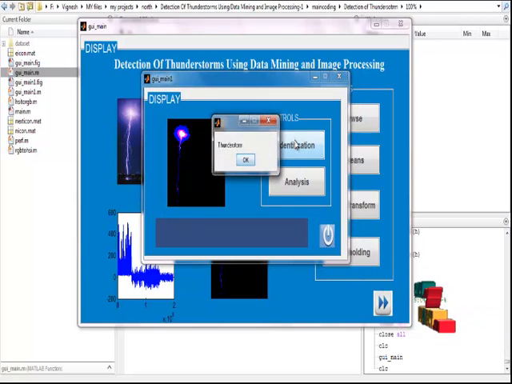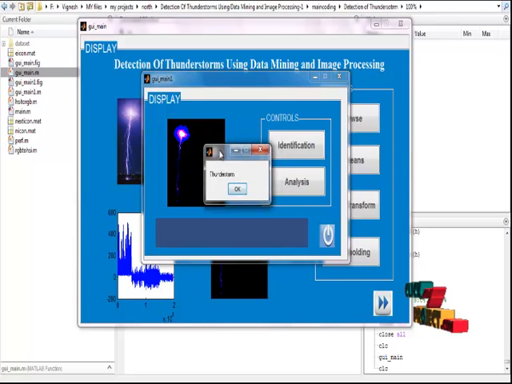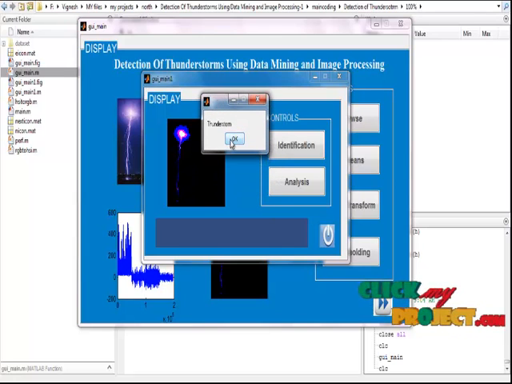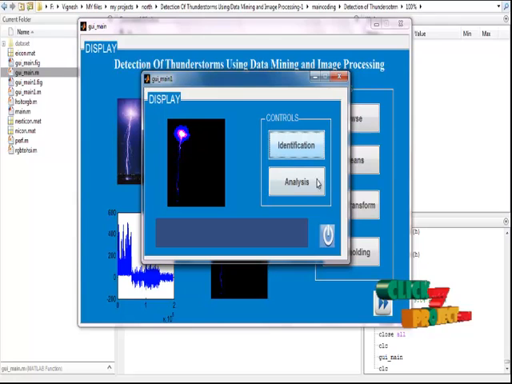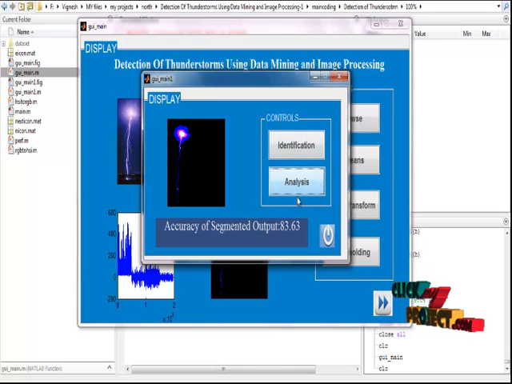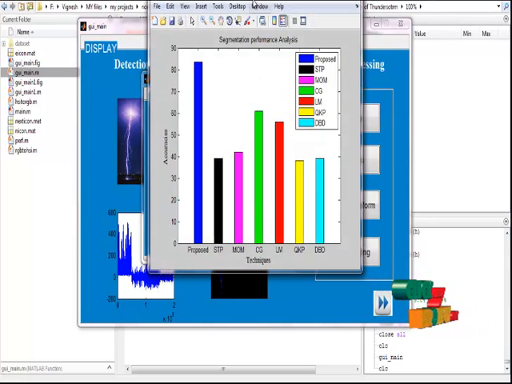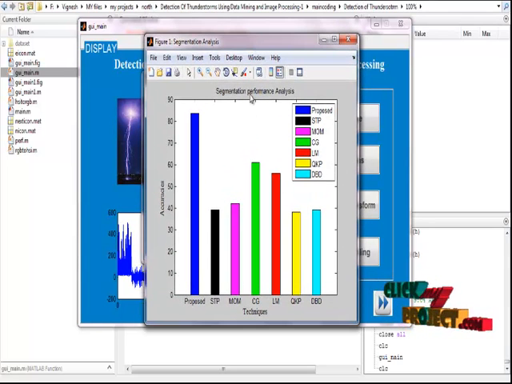After clicking identification, we take the input image as pixels to be segmented using the threshold value. This is the representation of whether the input image contains a thunderstorm or not. Click OK. The analyze button analyzes the segmented output to obtain how accurate it is. This is the comparison graph for different existing techniques, TP, MOM, CG, LM, QKP and TVD, against the proposed technique. As the range increases, the segmentation performance analysis can be viewed.